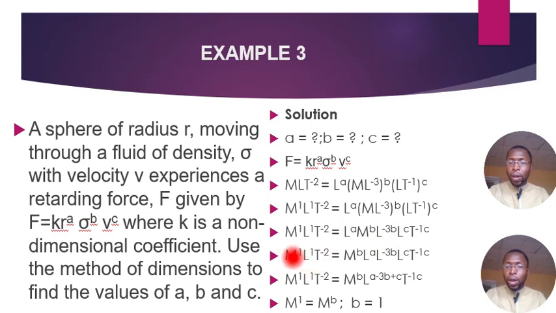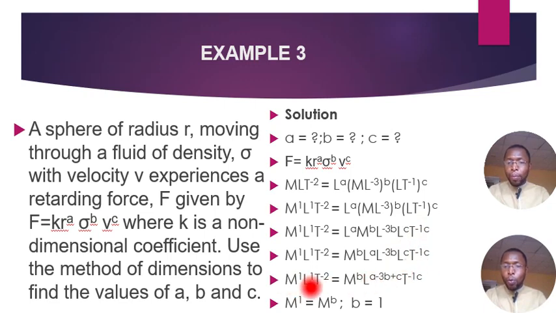Since we have M at the first position, we bring M to the first position on the right side. So we have M with the power b. Then all the L, collecting the like terms, all the L comes together. So we have L to the power a, L to the power minus 3b, and L to the power c. Then, of course, T to the power minus 1c.